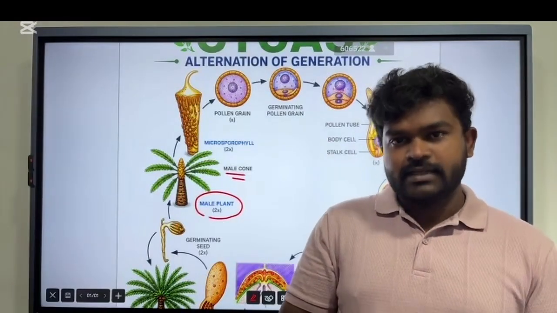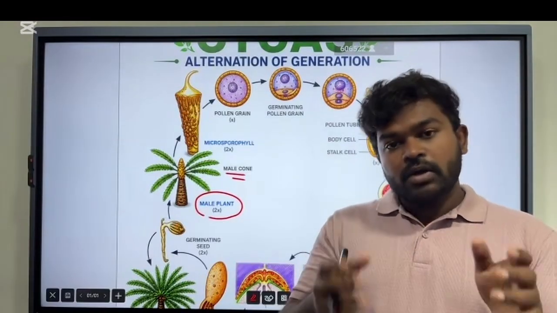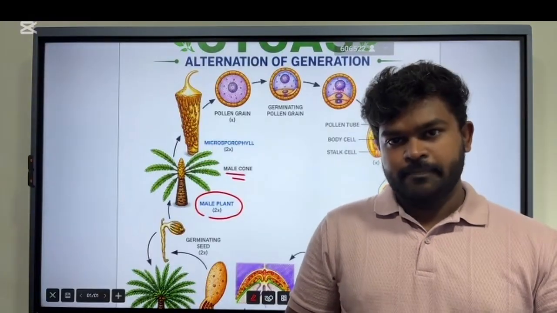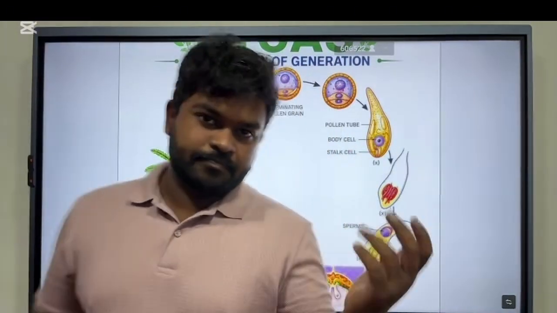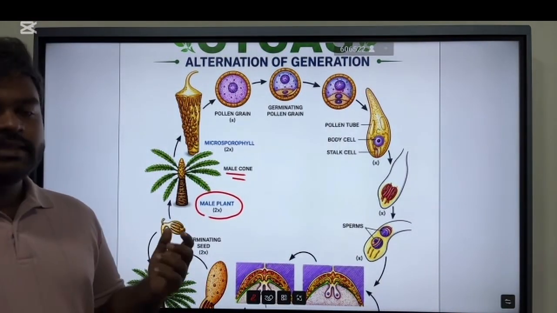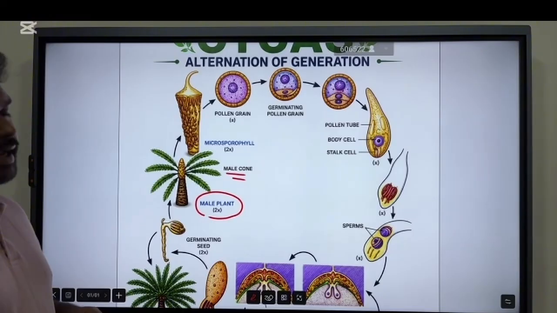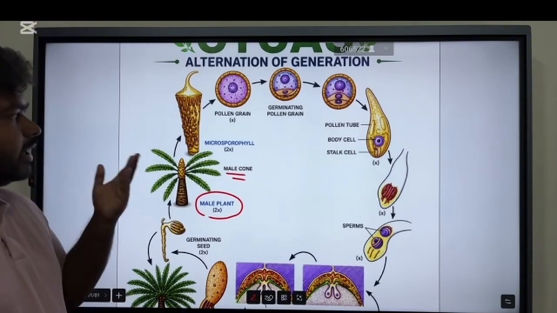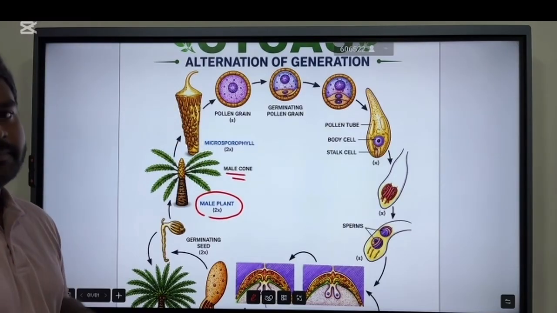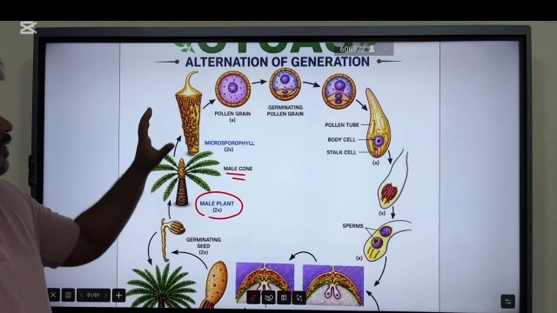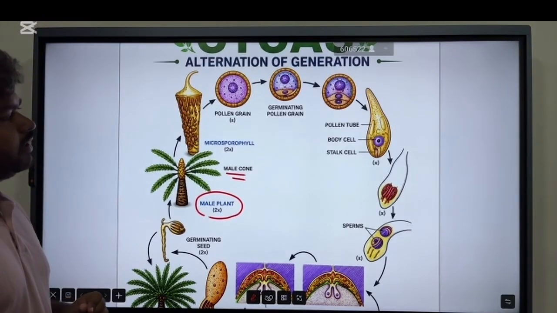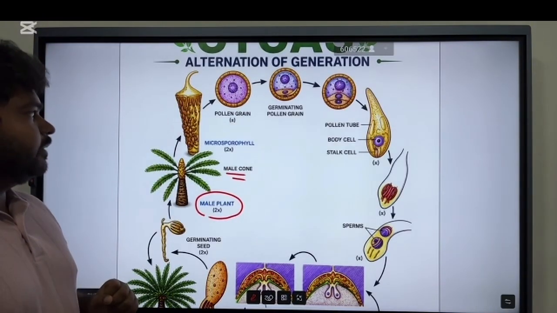But here in this Cycas life cycle, there is a cell called the mother cell: the megaspore mother cell and the microspore mother cell. The microsporangium produces the microspore mother cell. Then it produces microspores. Then the microspore becomes the pollen grain.